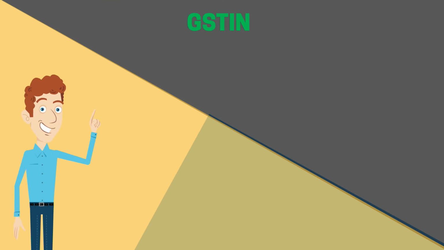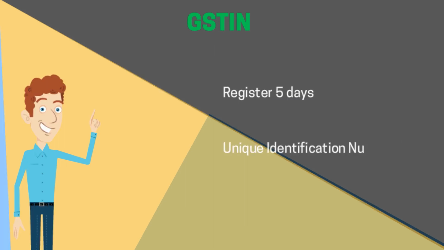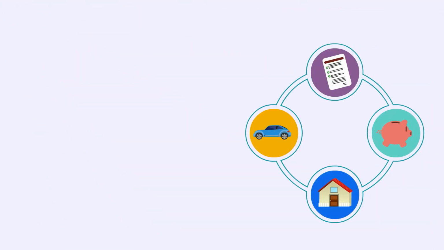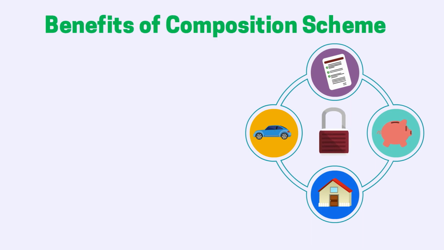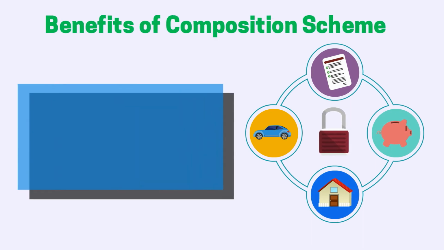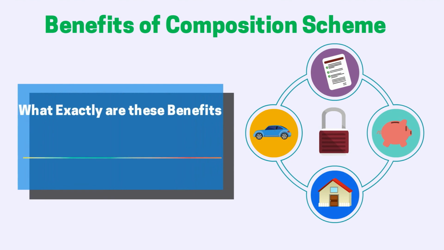Therefore, such occasional traders are required to register 5 days before starting any business and are issued a unique identification number, UIN. As they're not involved in regular business activities, they're also not eligible to register under and avail the benefits of composition scheme. We've been discussing the benefits of composition scheme, but what exactly are those benefits? We'll discuss the same and do a rational analysis of the same in the next lecture.